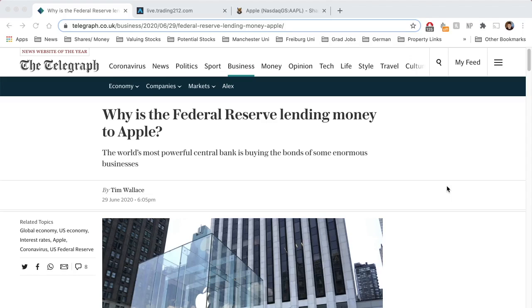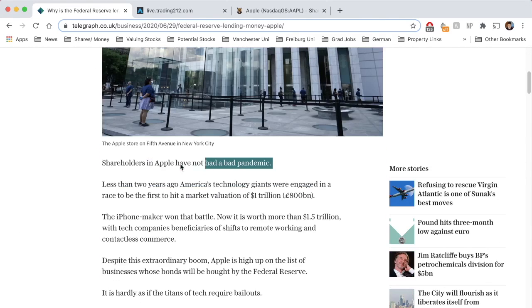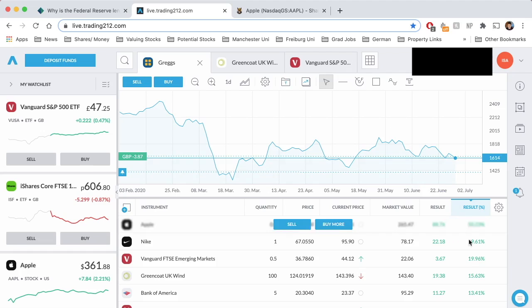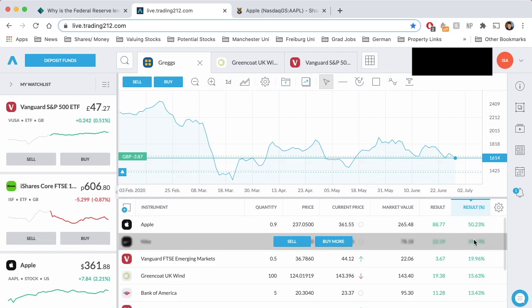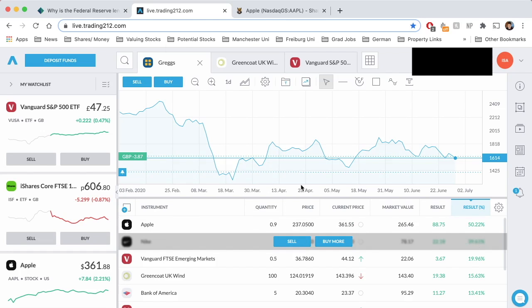So moving on to our next news story, which is why the Federal Reserve is lending money to Apple. If we scroll down here, the first sentence literally says, today, shareholders in Apple have not had a bad pandemic. And that is certainly true. If we go across to my Trading 212 account here, you can see currently I'm up 50.23% in my stake in Apple. And I think I stopped investing towards the end of March. So that's not a bad return in a very short period of time.